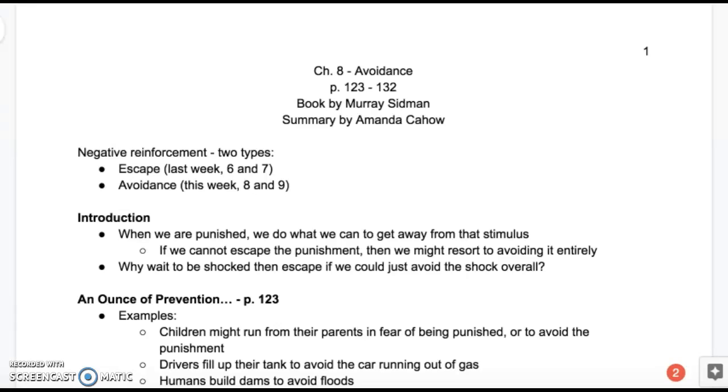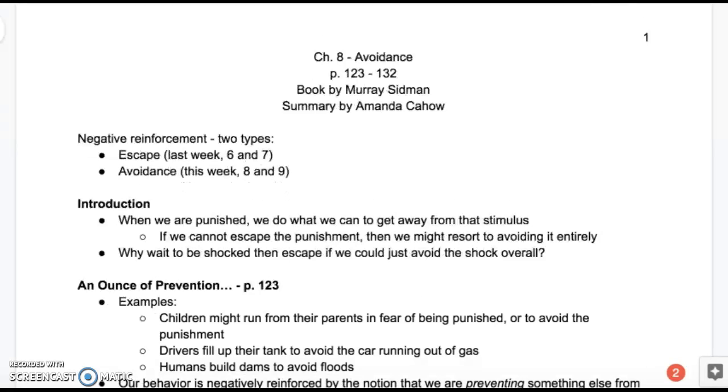So negative reinforcement, there are two types. There's escape and avoidance. Last week we discussed escape, and this week is about avoidance. In the introduction, Sidman talks about when we're punished, we do what we can to get away from that stimulus. And if we cannot escape the punishment, then we might resort to avoiding it entirely. So why wait to be shocked, then escape, if we could just avoid the shock overall?